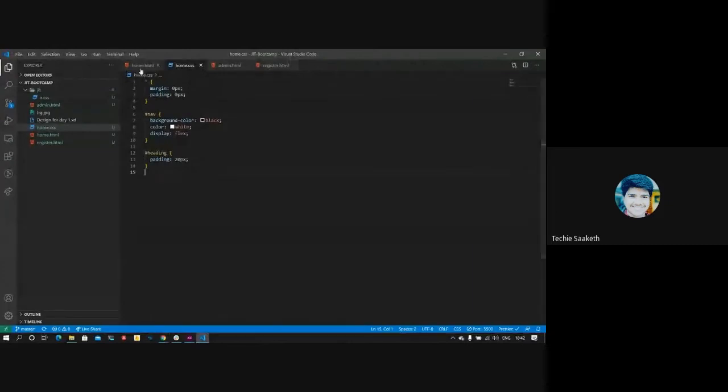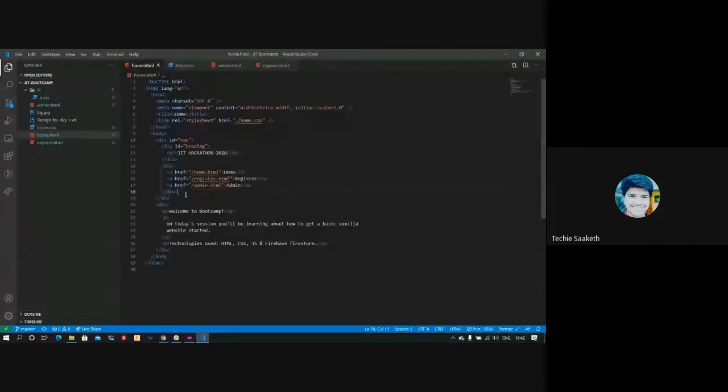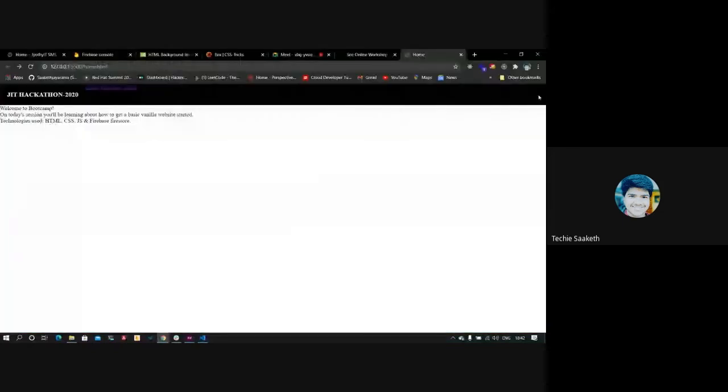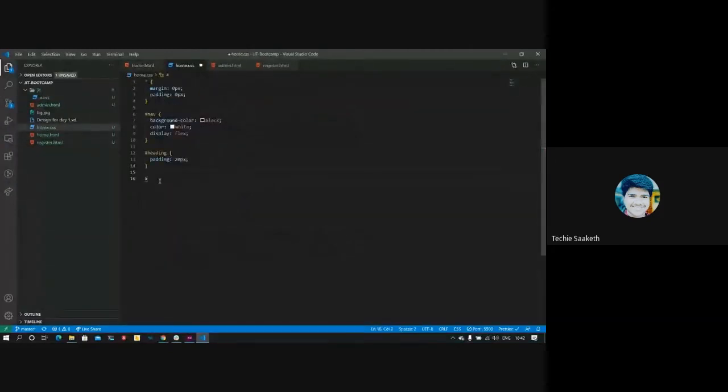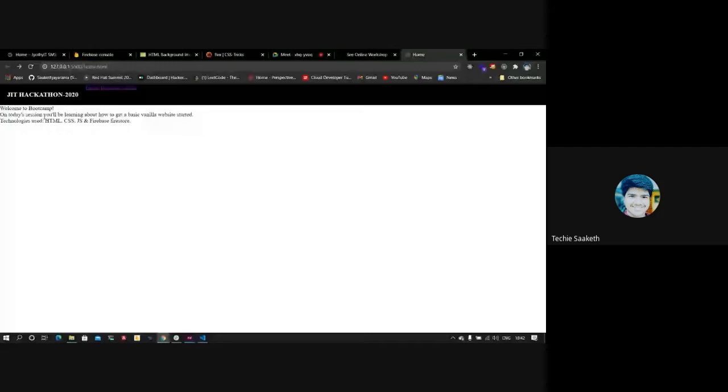I'll catch hold of these navigation links and place them on the right side of this nav bar. You can see that now JIT Hackathon 2020 is in the center, but home, register, admin stick at the top of this nav bar.